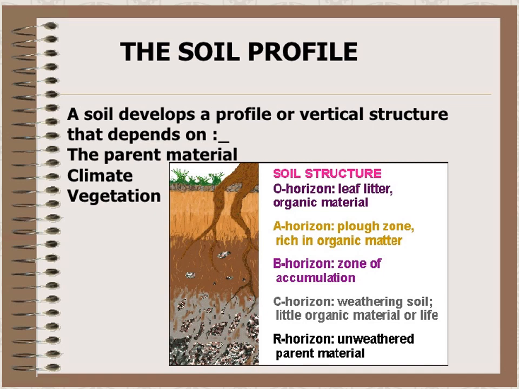This section is known as soil profile. Soil profile is a view of the various layers of the soil.